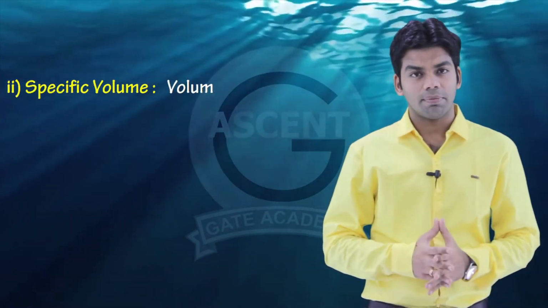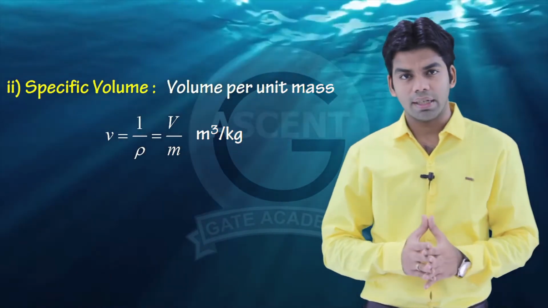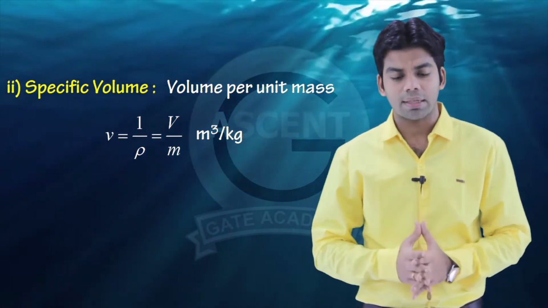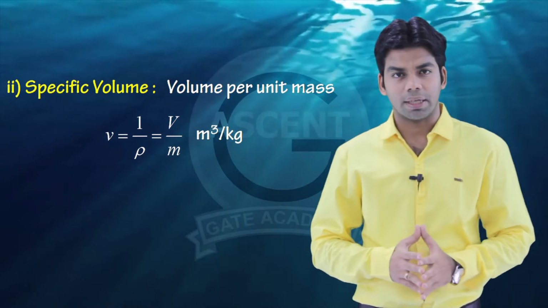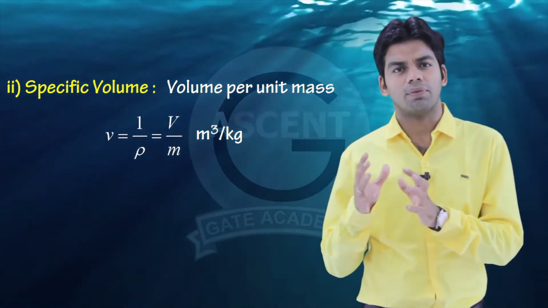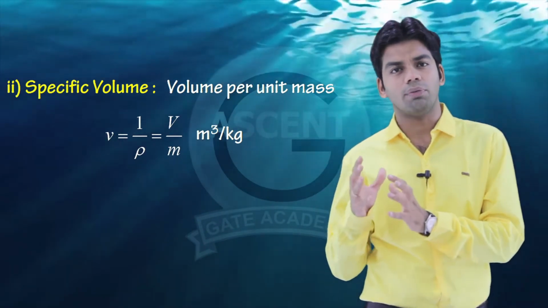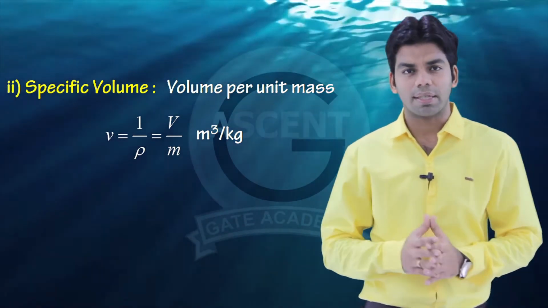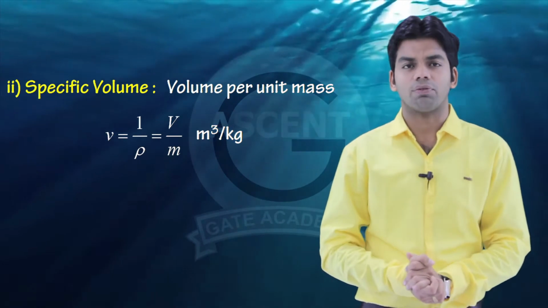Next is specific volume. Specific volume is the inverse of density, that is volume per unit mass, and the unit will be equal to meter cube per kg. Volume per unit mass means how much volume 1 kg of the substance is accommodating. That is nothing but specific volume.